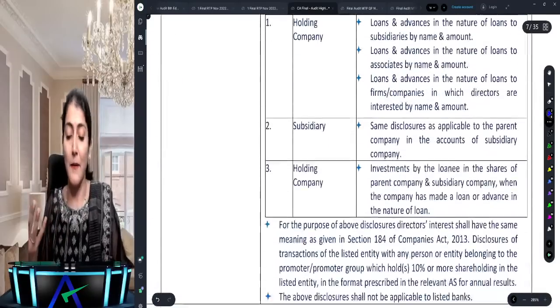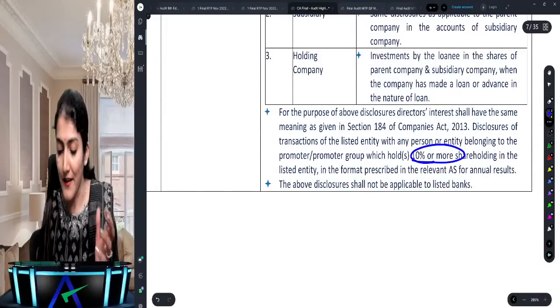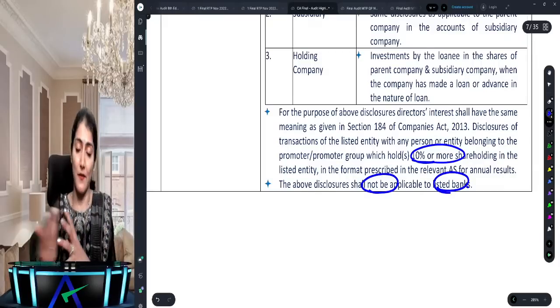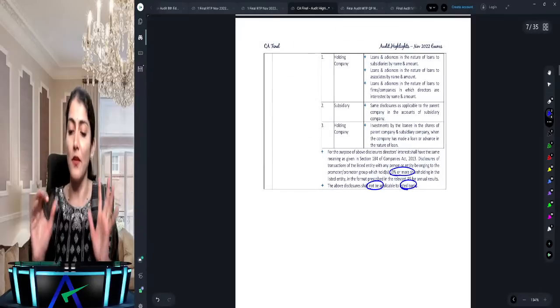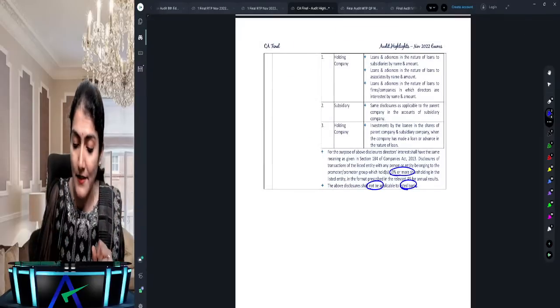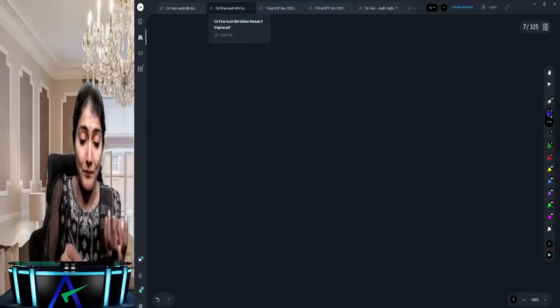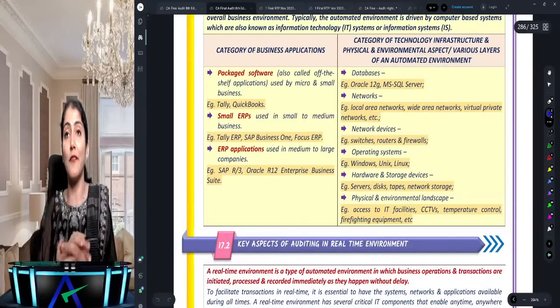And then some related party disclosures in the annual report. However, these disclosures are required when 10% or more of the shareholding, and also not applicable to listed banks. Right? So that's an important point of observation over there, that it is not applicable to listed banks. Okay. Right? Clear to everyone? These are the amendments which we have in our chapter of the audit committee and corporate governance. Are you all with me?